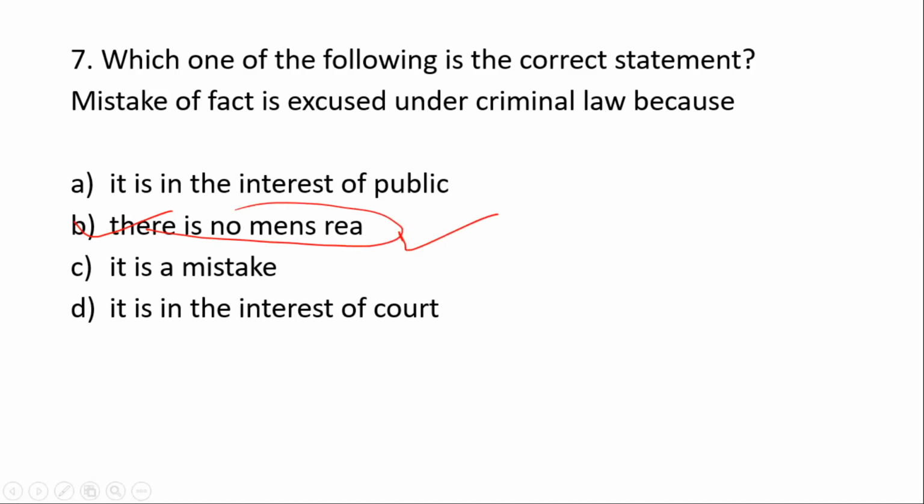Criminal liability is imposed only if the wrong done is intentional. That means there is mens rea. Mens rea is present there. But in mistake of fact, there is no mens rea attributed to the accused, so it is excused.